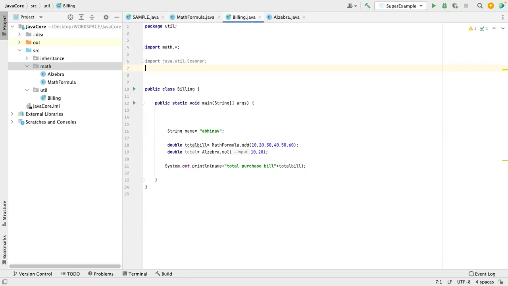That is not advisable. The area will be very crowded, and people will say you are doing unnecessary imports which are not needed. That is the reason it is not advisable to import everything.